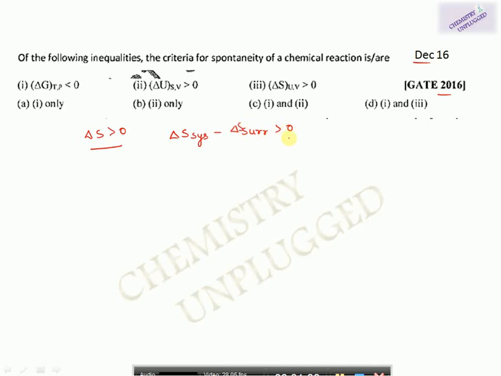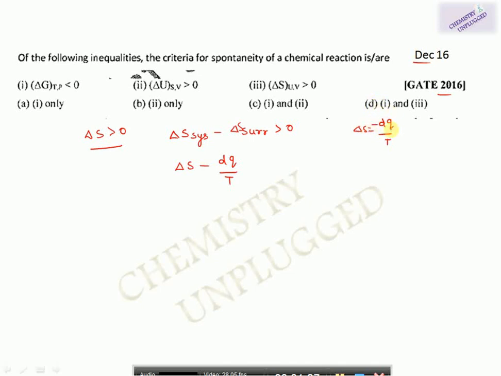So we can write it as it is, minus del S, and this is suppose dq over dt. Whenever it is the case of the surroundings, this is always dq over dt. You have to put the sign of plus or minus according to the reaction. If heat is taken from the surrounding, then it will become negative.